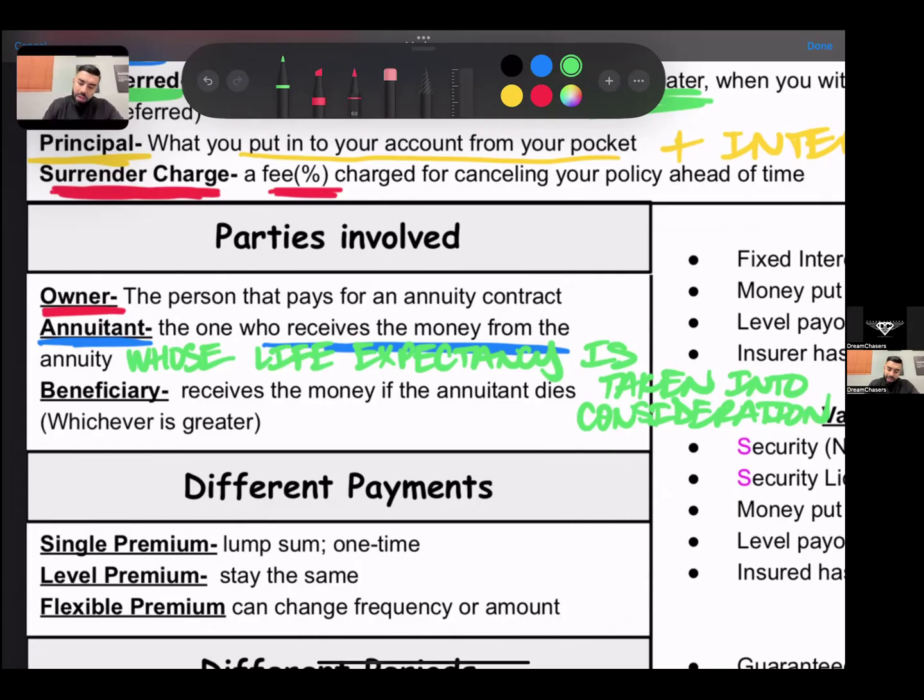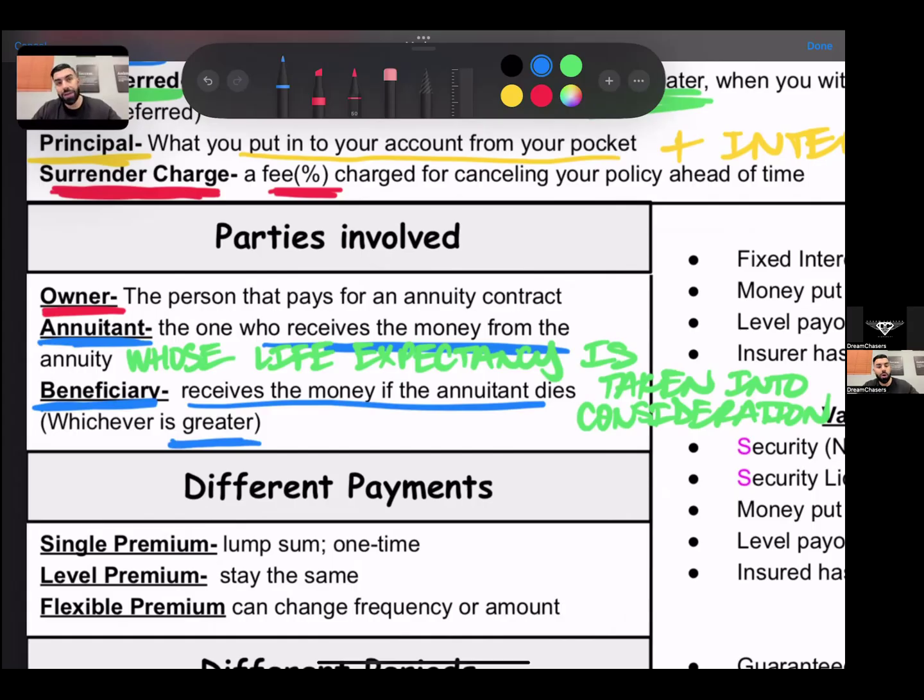Okay. And then lastly, from the parties involved is the beneficiary. The beneficiary is the individual that is going to receive the money if the annuitant dies. So if the annuitant dies before all the money is paid out, whatever is left, either the cash value, meaning the amount of where the annuity is, or the premiums paid, meaning the money that they put in, the principal, whichever one is greater is going to be given to the beneficiary.